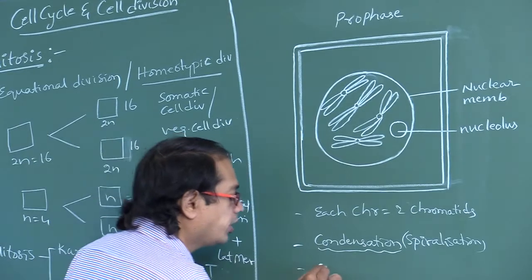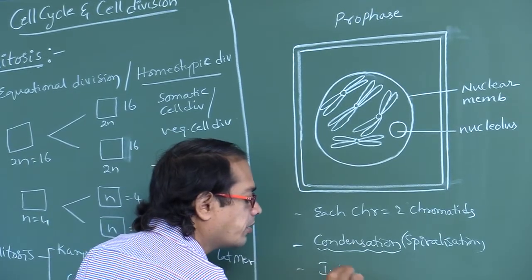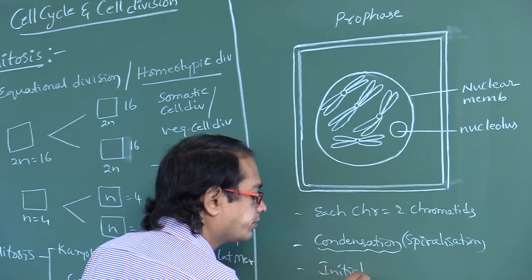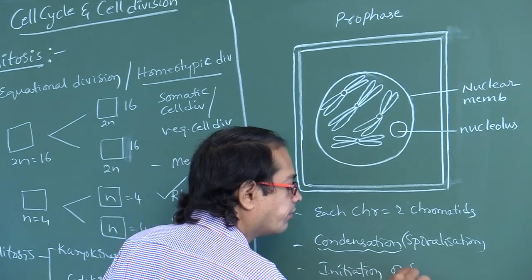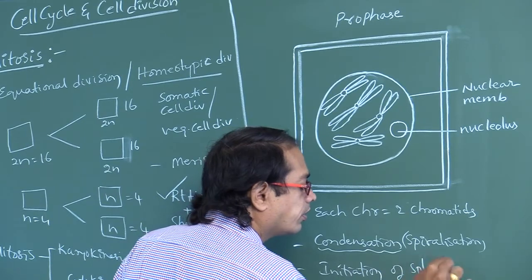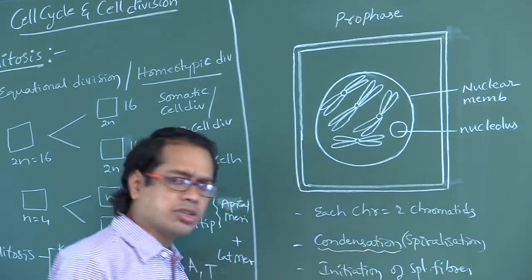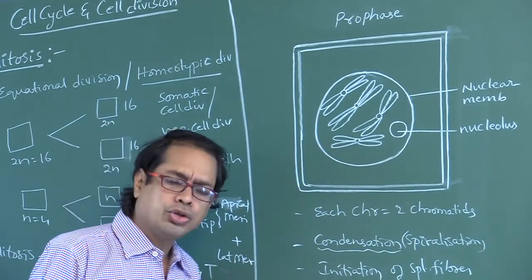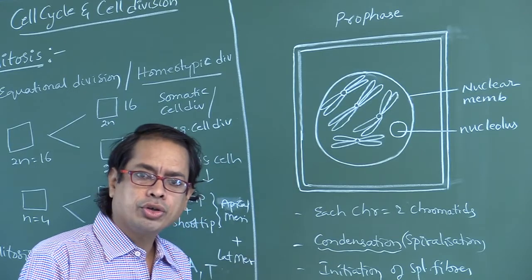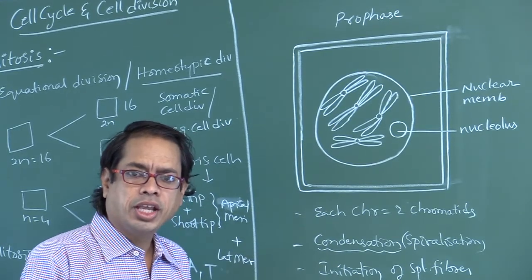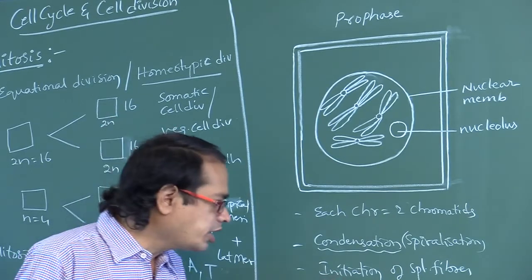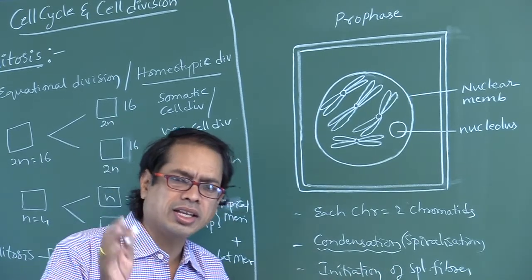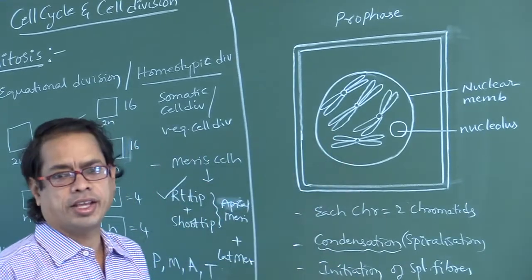Next one, initiation of spindle fibers. So microtubules in the cytoplasm initiate spindle formation. So that is initiation of spindle fibers occurring in prophase.